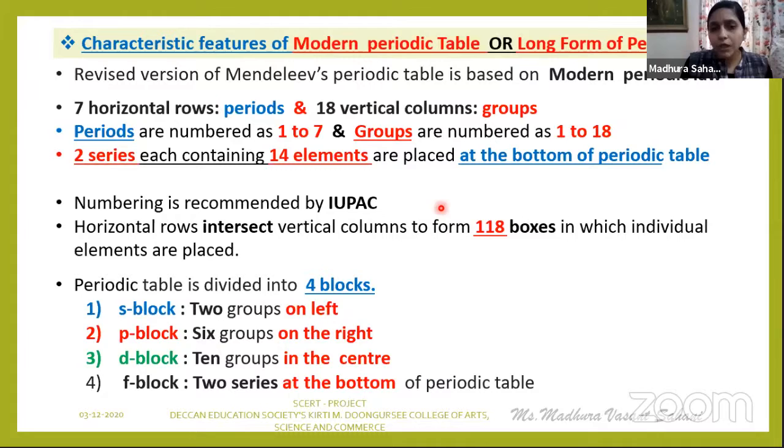Now I just want to tell you the ways of asking questions in your exam on this particular part. See, if you are getting a 3 marks or 4 marks question, you may get: Write down the characteristic features of the long form of the periodic table or the modern periodic table. Also, you may come across a multiple choice question on this, that is, what are the numbers of periods or groups? You have to remember this. 1 to 7 are the periods and 1 to 18 are nothing but the groups. So these are the different ways of asking questions based on our long form of the periodic table.